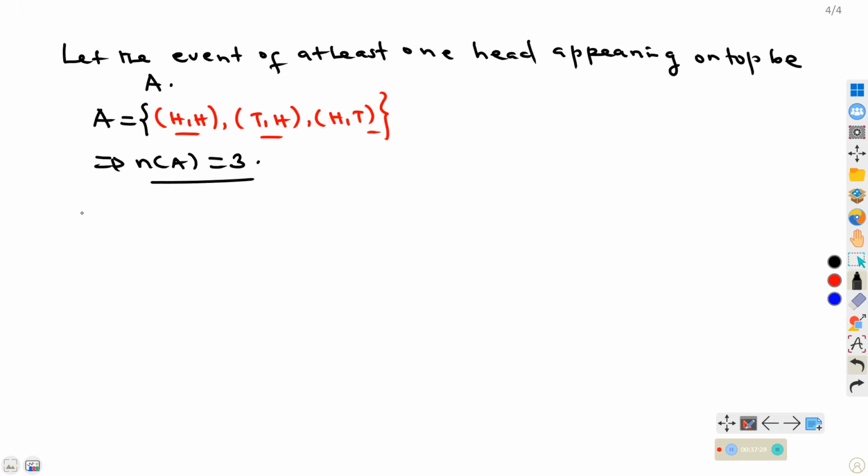So what will be the probability of getting at least one head appearing on top?